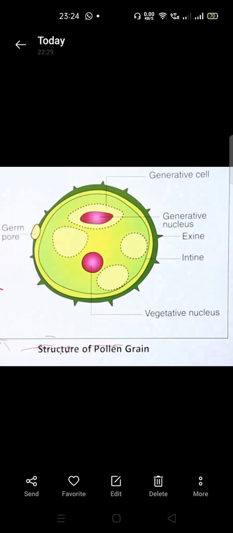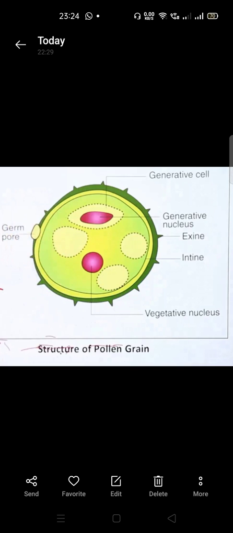See here, students, this pollen grain has an outer coating which is very stiff and which can survive for a long time. Whenever pollen grains are transferred during pollination, even if not fertilized, they can remain for a long time. Through water or air the pollen grains can go a long distance and fertilize.